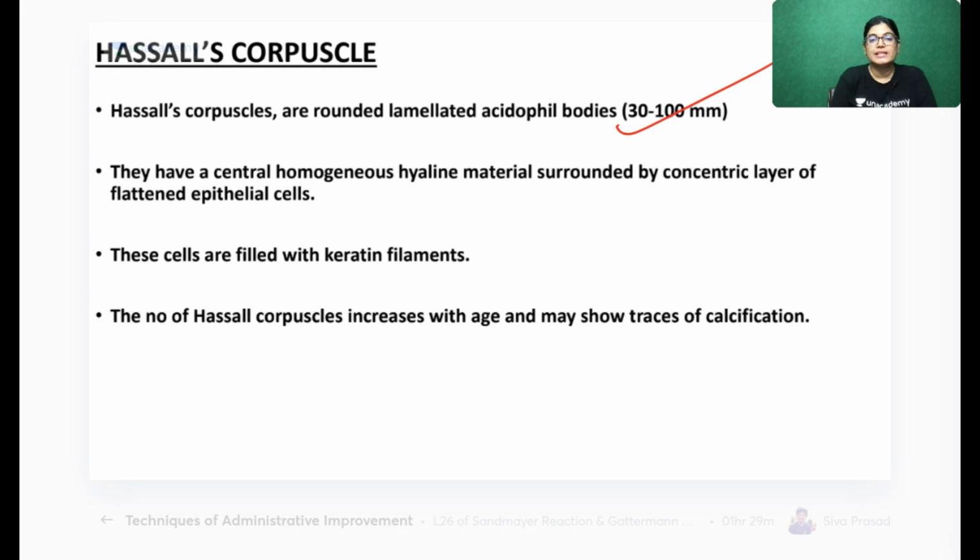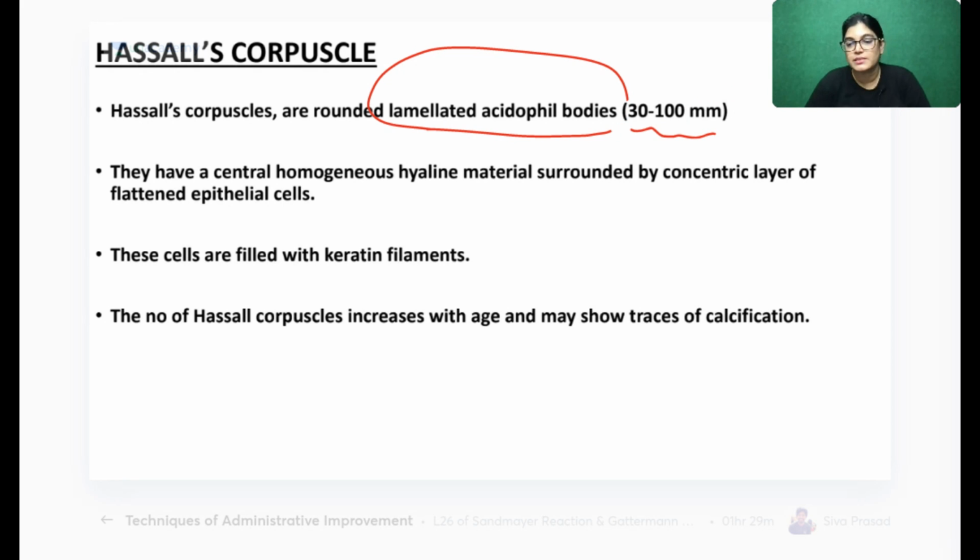Now, what is Hassall's corpuscle? It is an acidophilic laminated body. So what is the size? Its approximate size varies from 30 to 100 micrometers. All of you, please write down, these are the points of Hassall's corpuscle. So this you have to tell in the Viva and in your MCQ session.